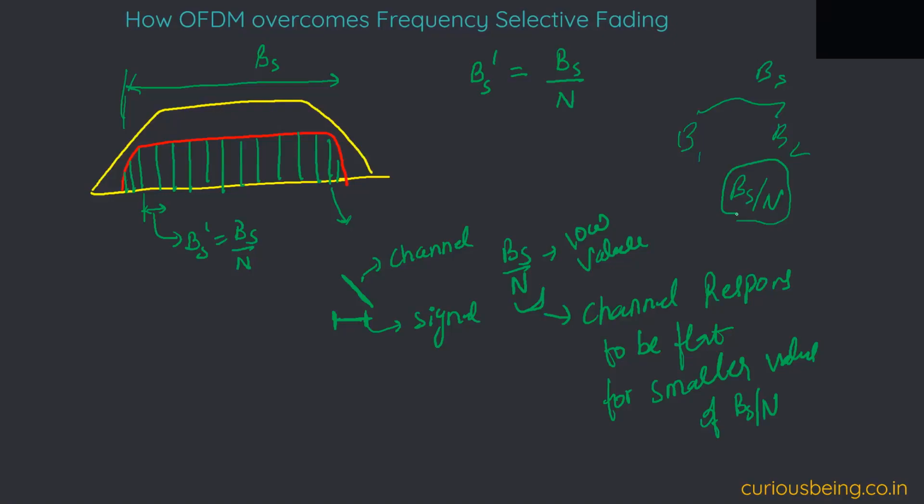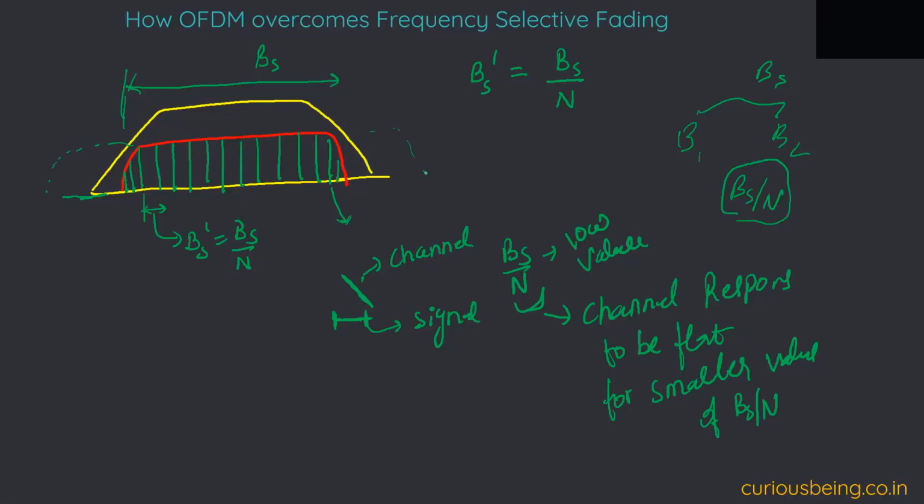But if the signal bandwidth is greater than the channel bandwidth, in that case the problem still persists. Okay, you mean that in that case there will be some other types of distortion. So you mean that if my signal is also on this part and the channel is zero?